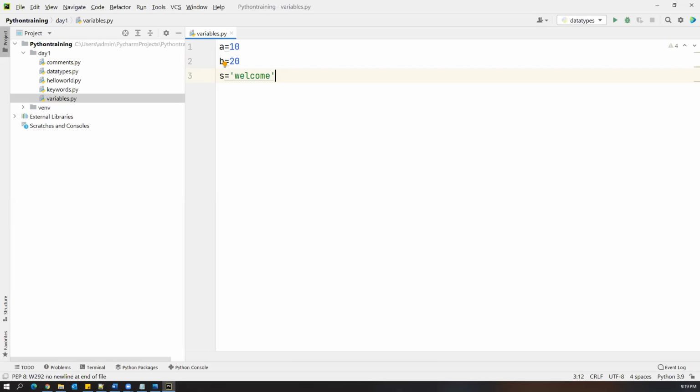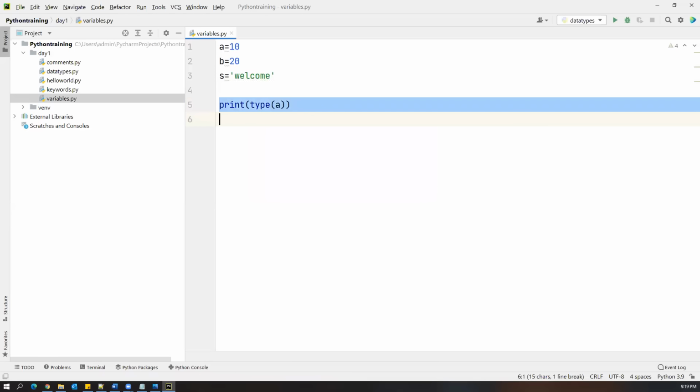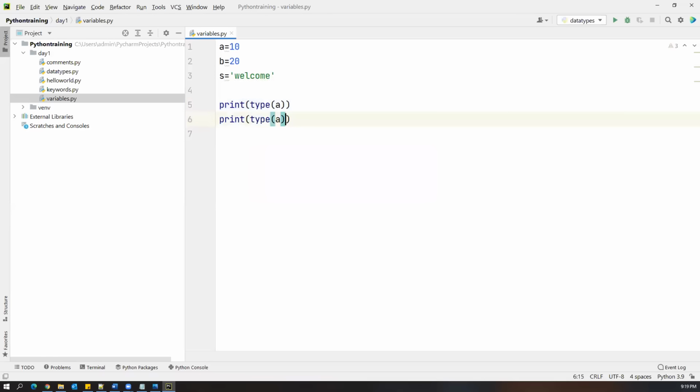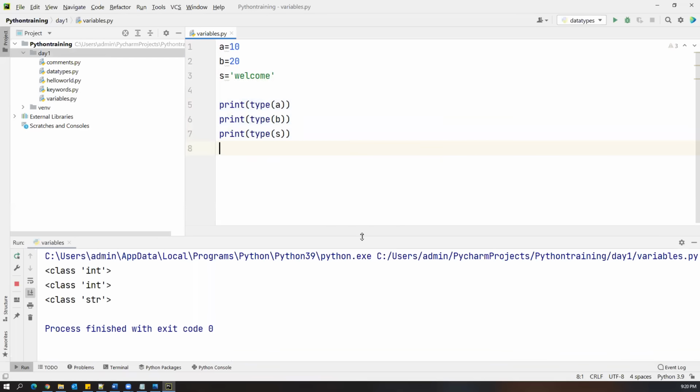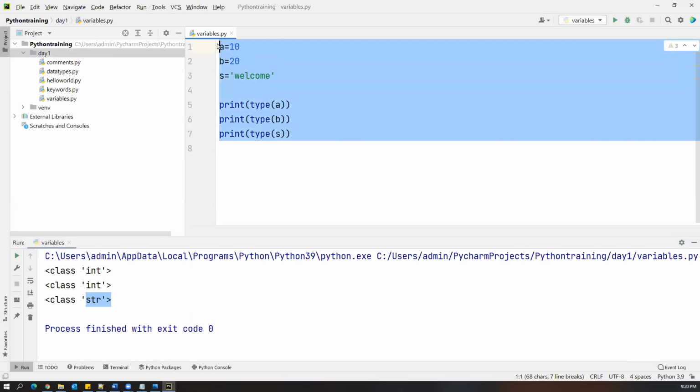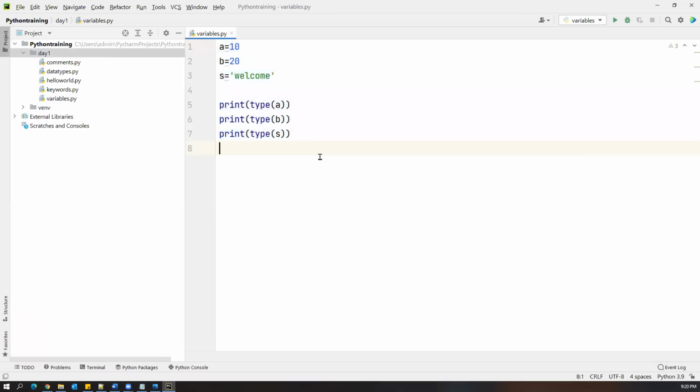Perfectly fine. Now, if you want to print the type of a, b, s, then what we can do? Print type of a. This will give you the type of a. Similarly, for the type of b, and for the type of s. So when I run this, the first one is integer, the second one is also integer, and the third one is a string. So we will get the type of the variables.